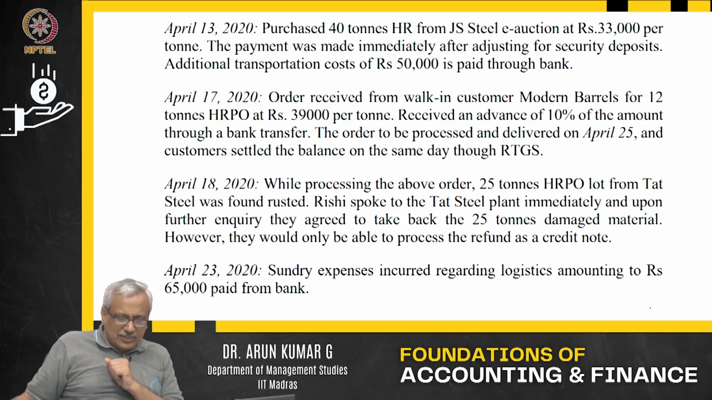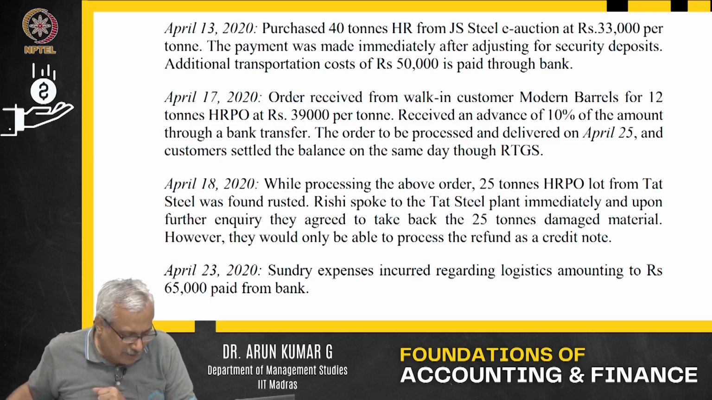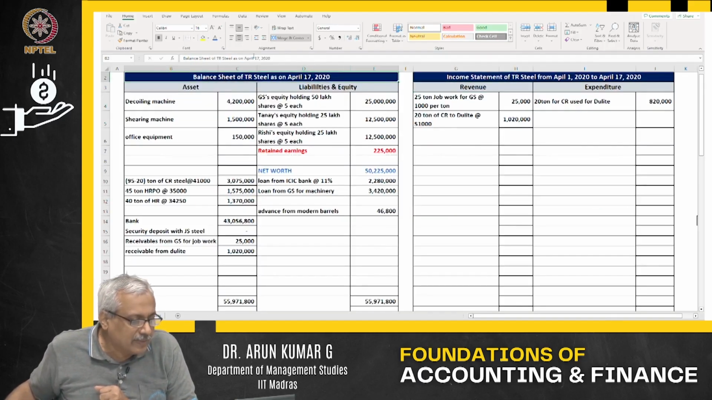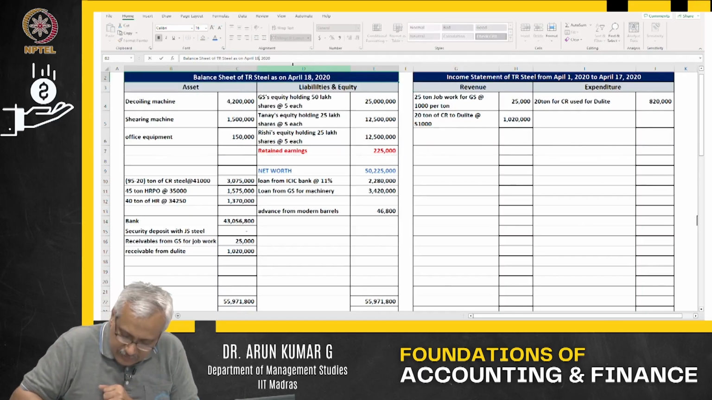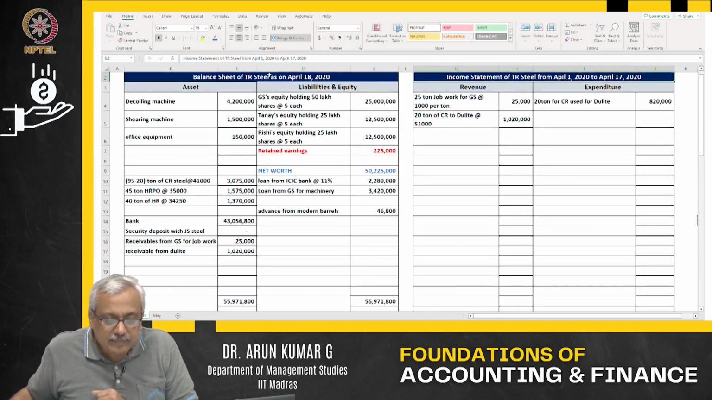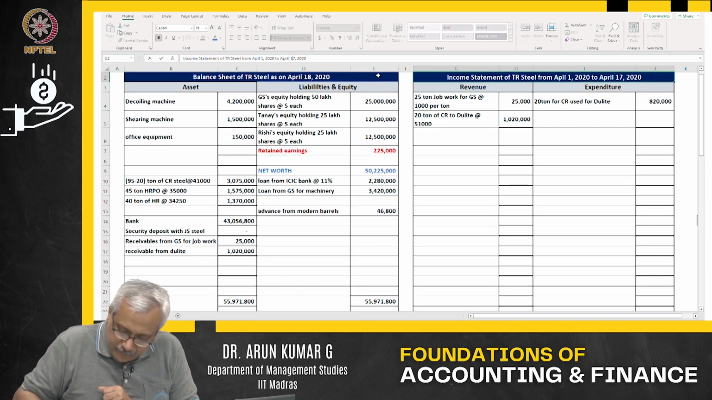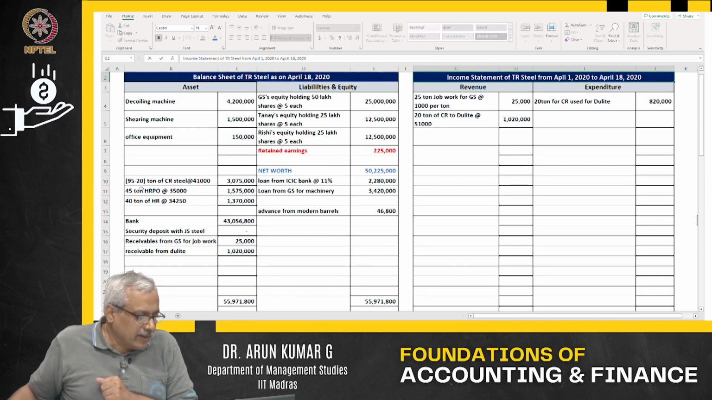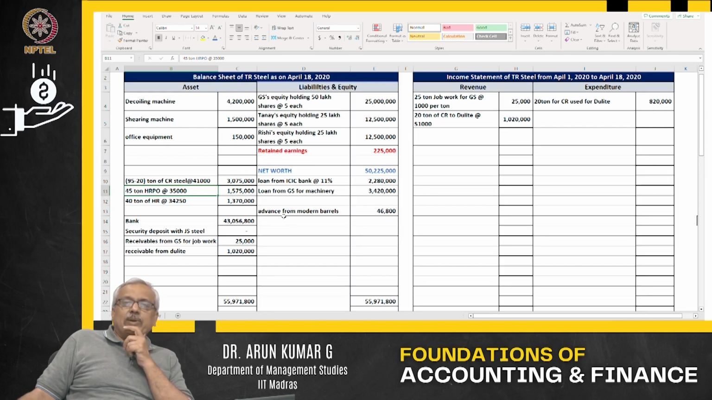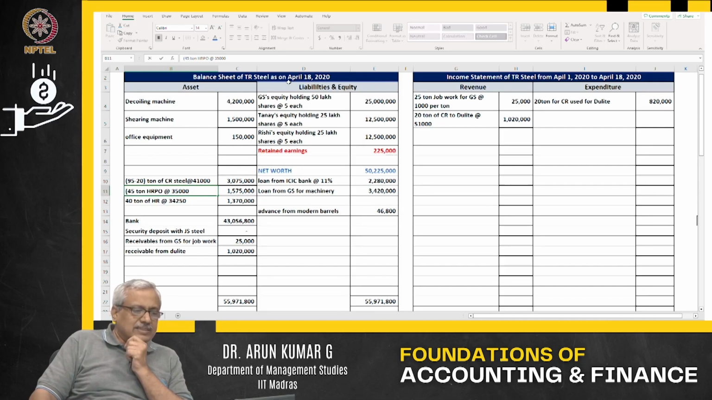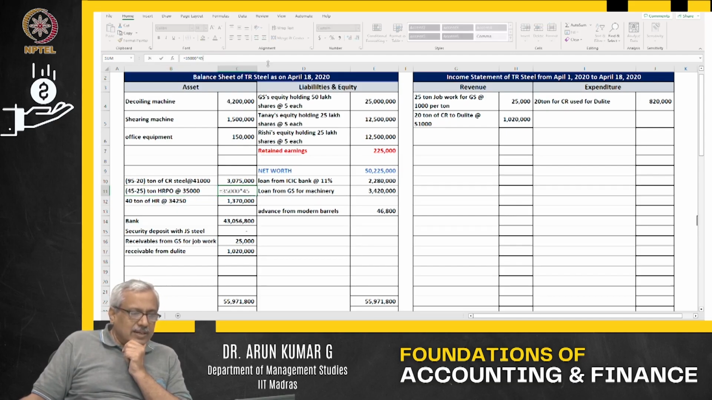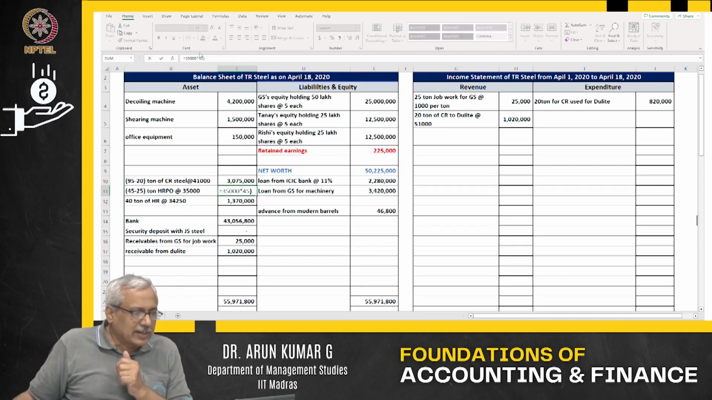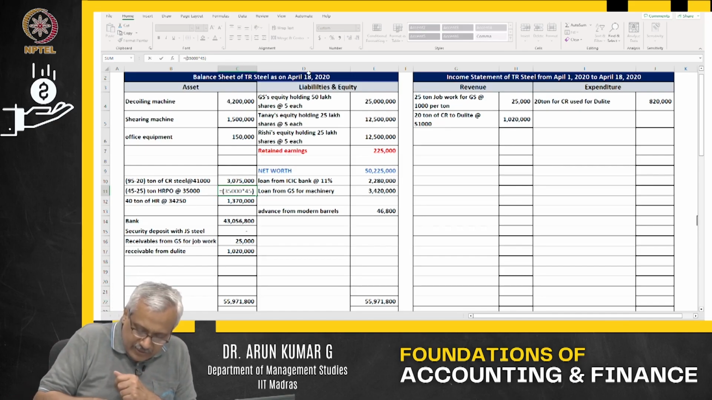Now let's go back and see the transaction. This is April 18th. Am I right, Suhail? 18th. Let me adjust the date first. What does it say? I had 45 tons of HRPO. Out of 45 tons, how many tons are damaged? 25 tons are damaged. So what is the value that is here? In this particular case, 45 tons at 35,000 per ton.